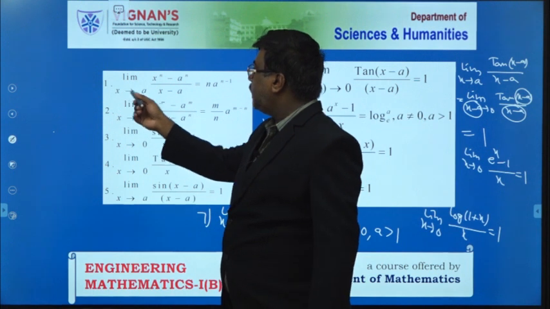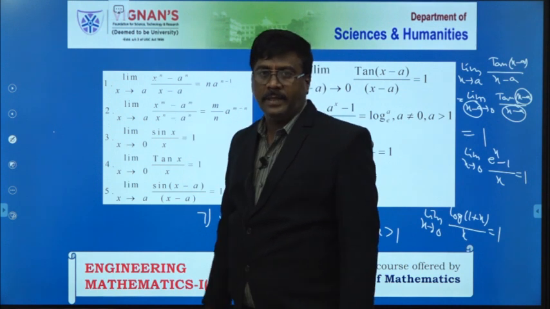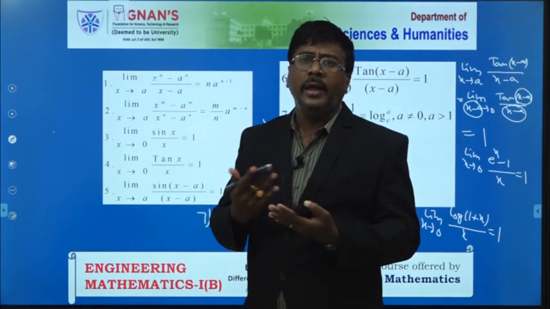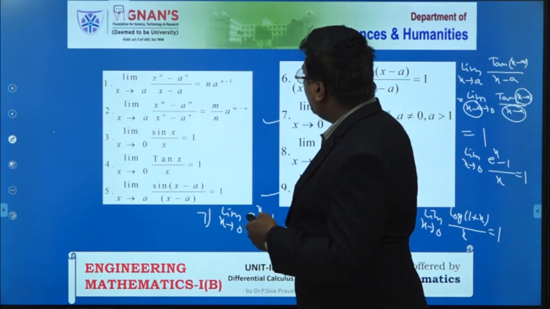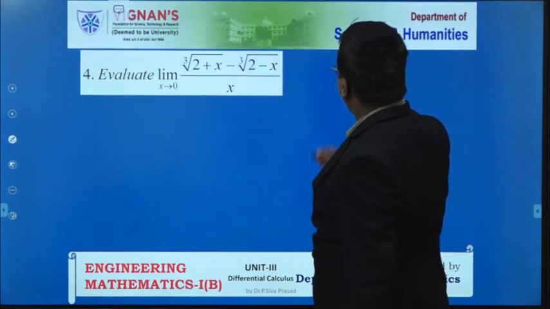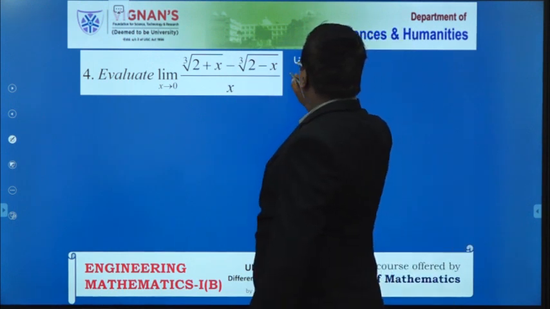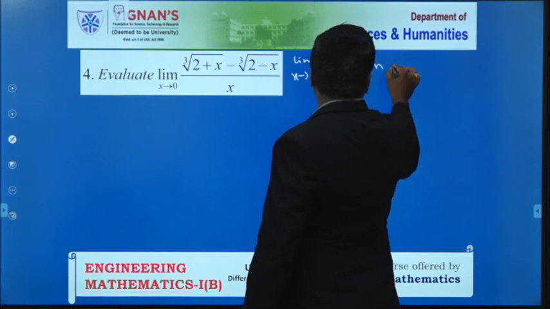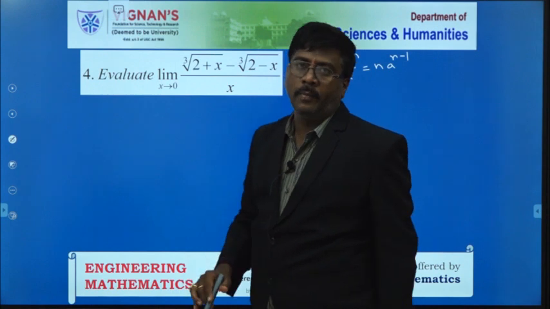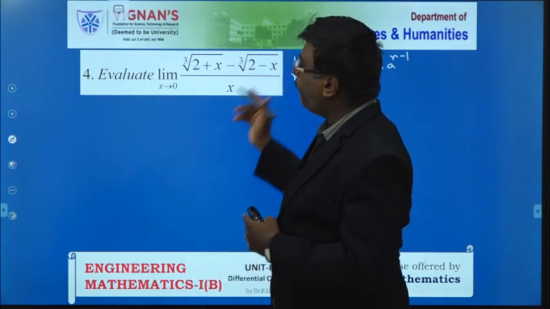Okay now, please all of you see this. In place of x we have to replace x by a, then a power n minus a power n by a minus a, that is 0 by 0. Here also we get the indeterminate form. Then the formula is n into a power n minus 1. So therefore we have to do this problem, that means we have to convert this problem into that form. Therefore the limit as x tends to a of (x power n minus a power n) by (x minus a) is equal to n into a power n minus 1. Please all of you keep this in your mind. We have to frame the given problem into this formula.